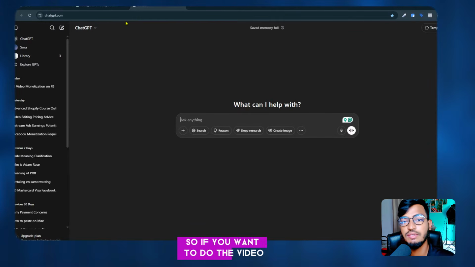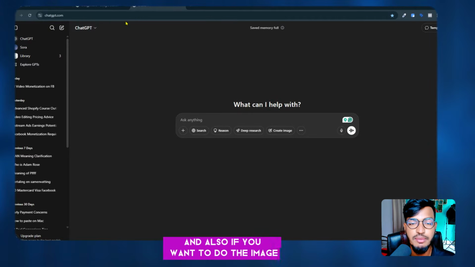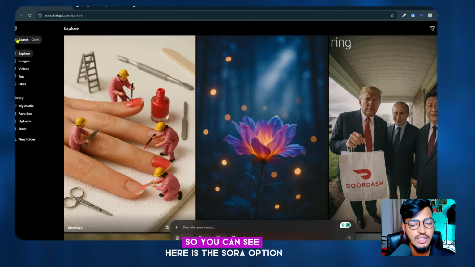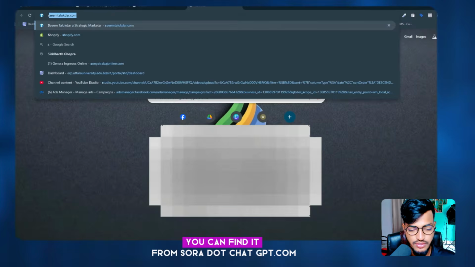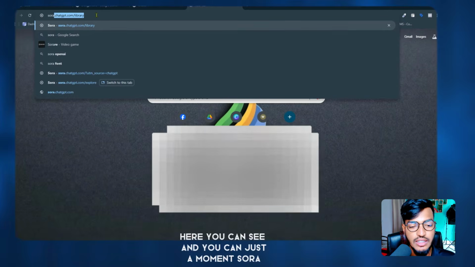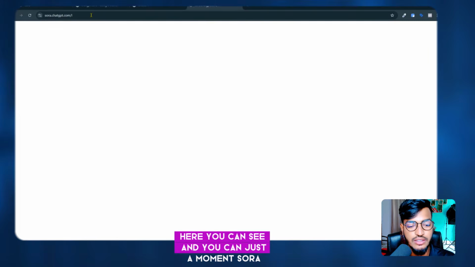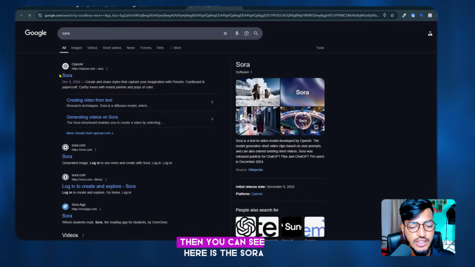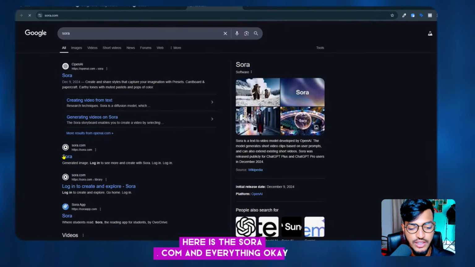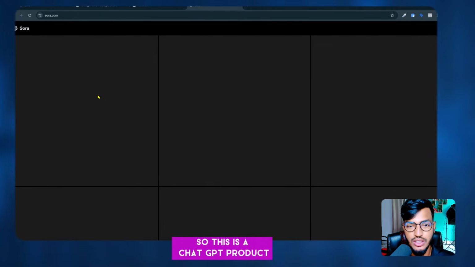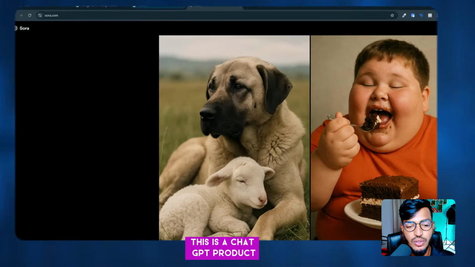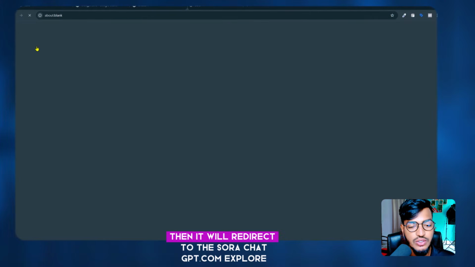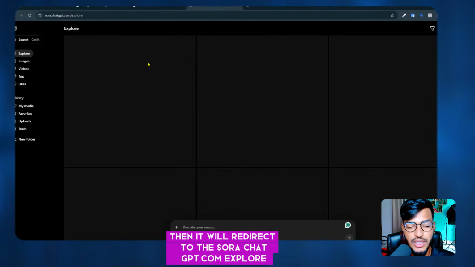So if you want to make videos and also images, you can use SORA. SORA is a paid software as well. So you can see here is the SORA option. You can find it at sora.chatgpt.com. If you search with just SORA, then you can see here is sora.com and everything. Okay, so this is a ChatGPT product, and if you go to ChatGPT as well, it will redirect to the SORA chatgpt.com explore.